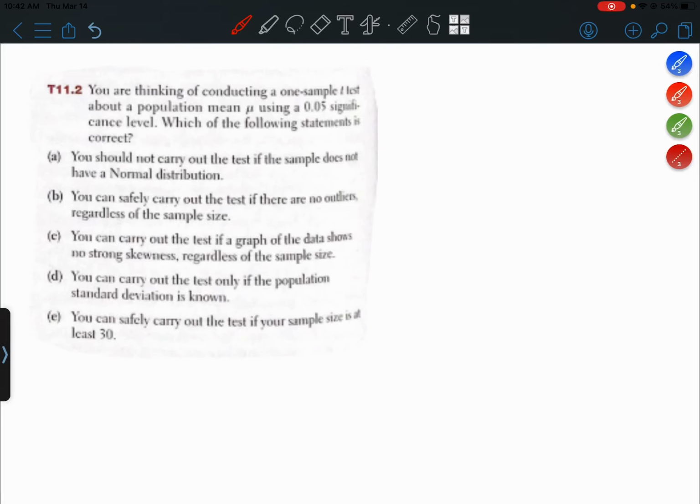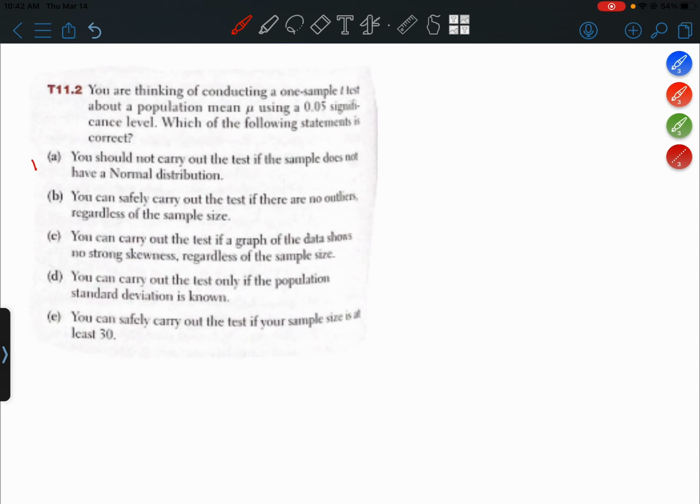T11.2. You are thinking of conducting a one-sample t-test about a population mean mu using a 0.05 significance level. Which of the following statements is correct? Choice A. You should not carry out the test if the sample does not have a normal distribution.